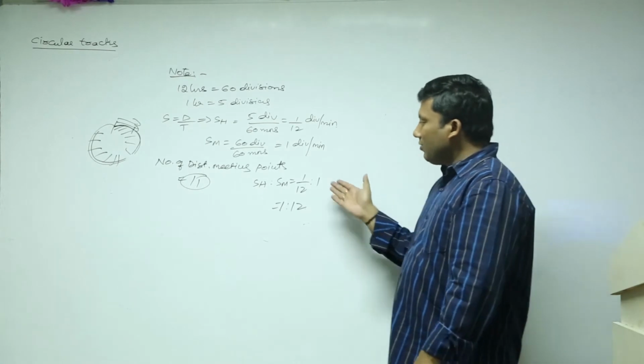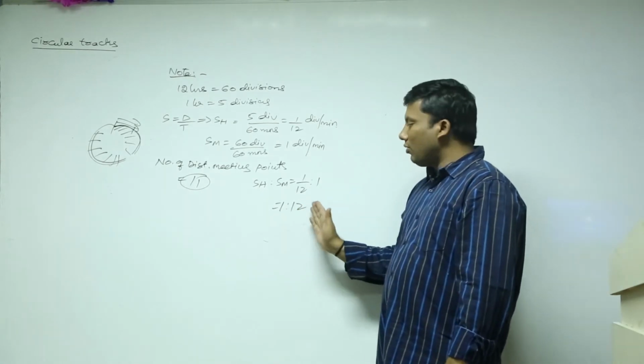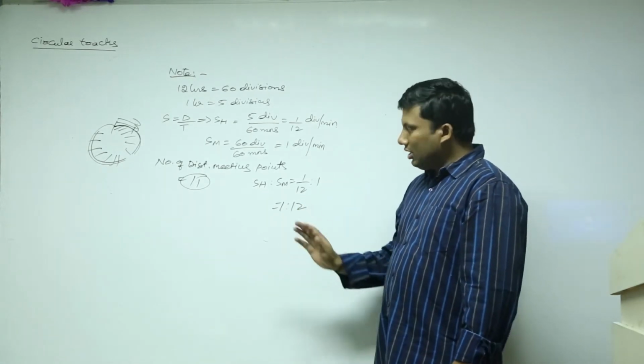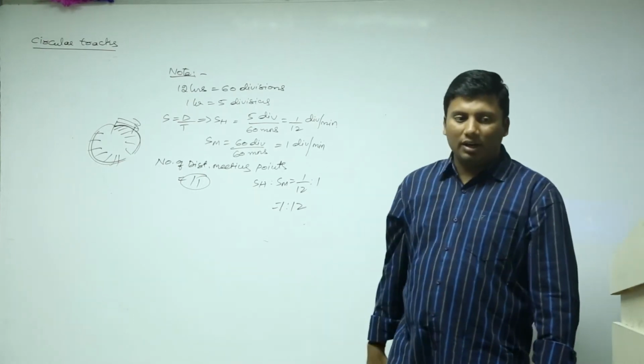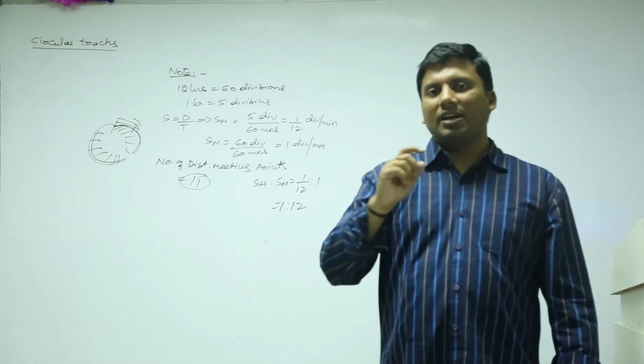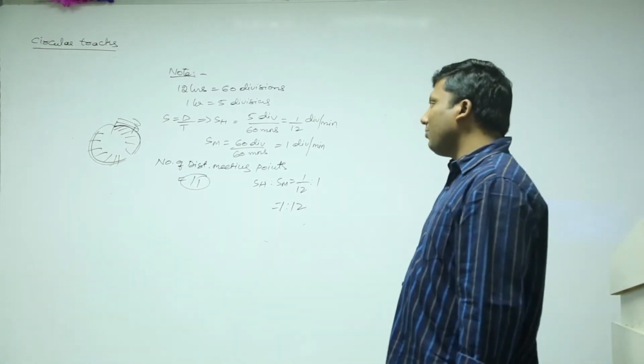So it is 1 is to 12, 12 minus 1, 11, right? See, number of distinct meeting points on the track is 11. Please write down that point. Both the hour hand and minute hand will coincide 11 times in 12 hours.